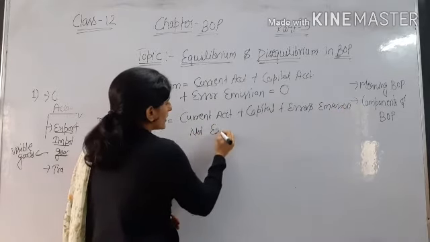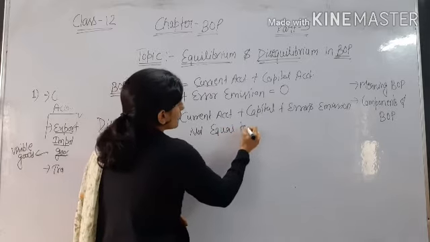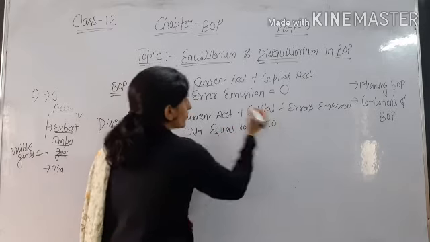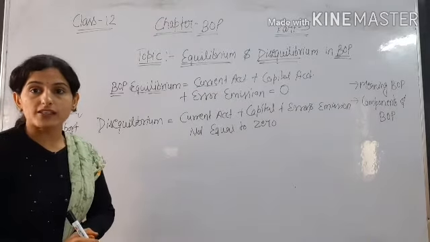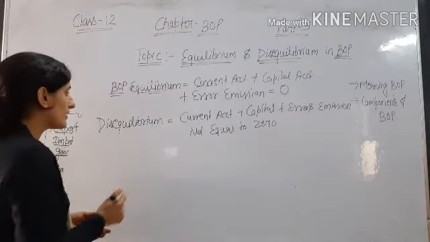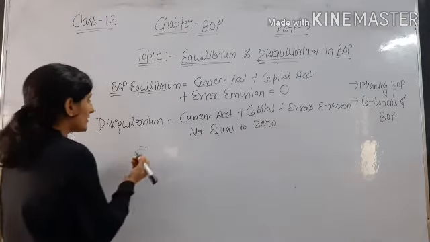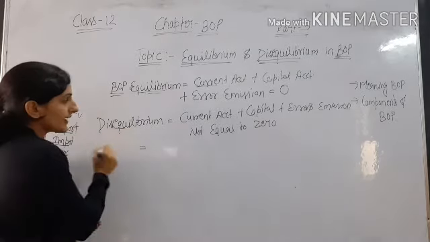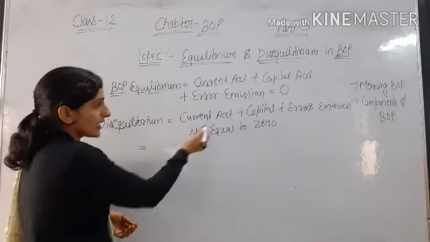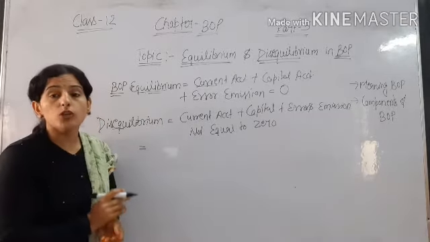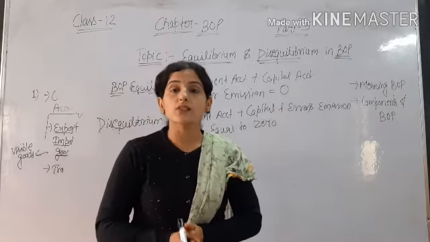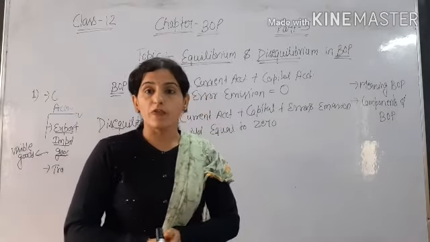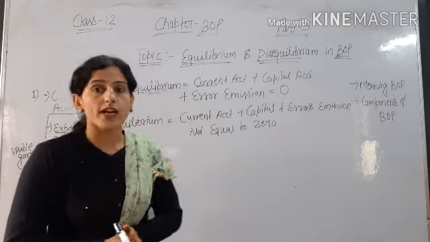This is the situation of disequilibrium of balance of payment. In disequilibrium, we said that current account balance and capital account balance are not equal to 0. There is an increase or decrease in official reserve or foreign currency.